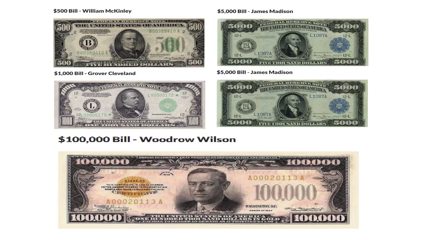Then we have the $10,000 bill. Probably the least known is Salmon P. Chase, a one-time Treasury Secretary, who appears on the $10,000 bill. It too was last printed in 1945, and the Treasury says Americans continue to hold those notes. There's still some out there. And of course, the granddaddy of them all is the $100,000 bill. And that is Woodrow Wilson.